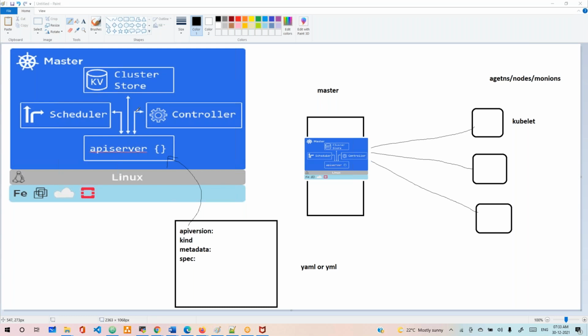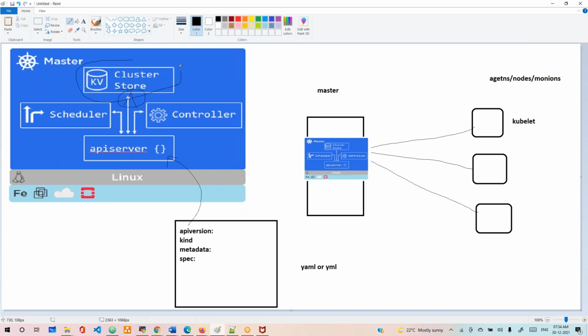And the controller manager will keep the data inside the cluster store: how many containers you asked for, where these containers are running, all the node and application information, how many replicas you want. Don't get confused; that number of containers is stored in the cluster store.